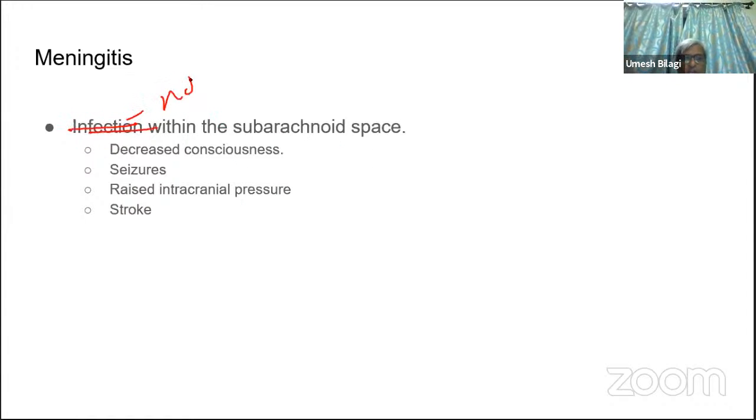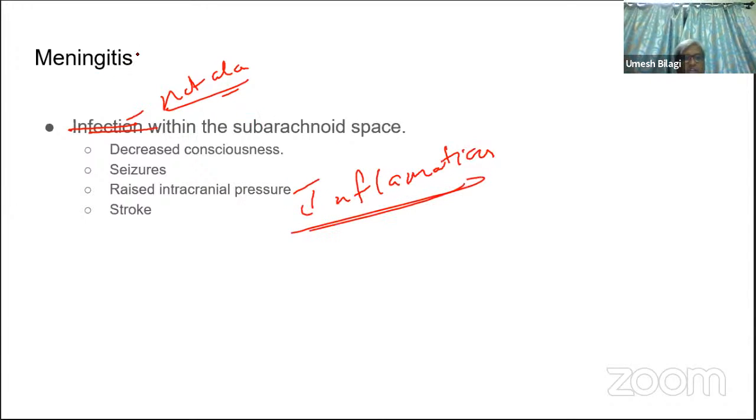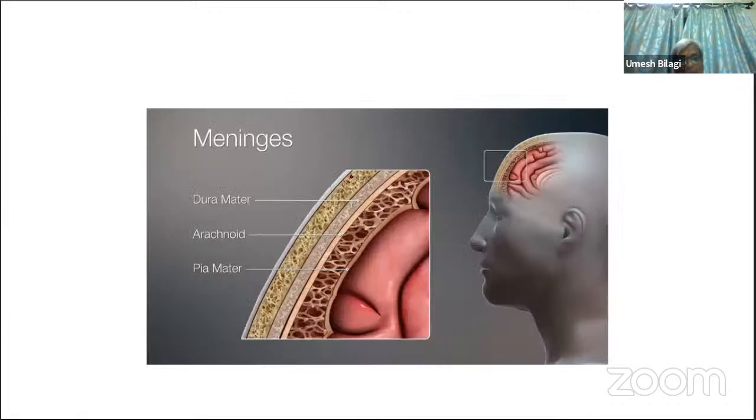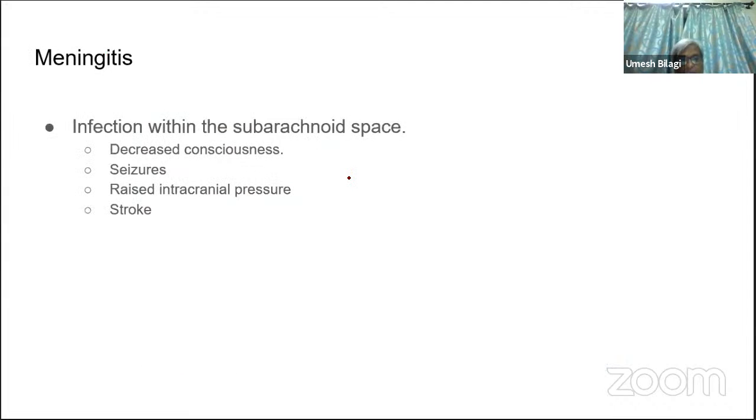It is inflammation, which you know very well from the suffix itis. Whenever you come across itis, it is inflammation. This inflammation can occur because of infection, trauma, chemicals, and many more things.